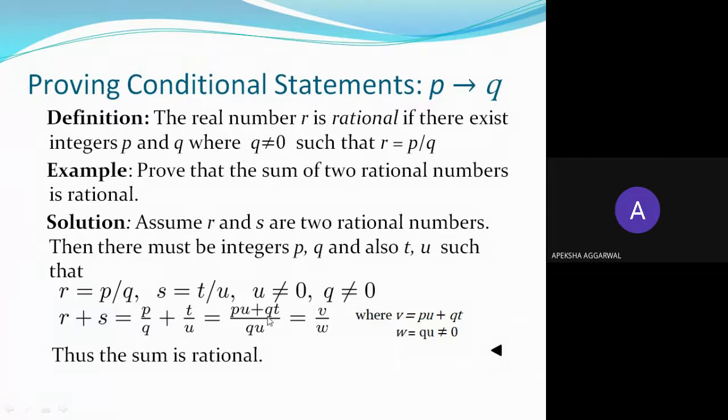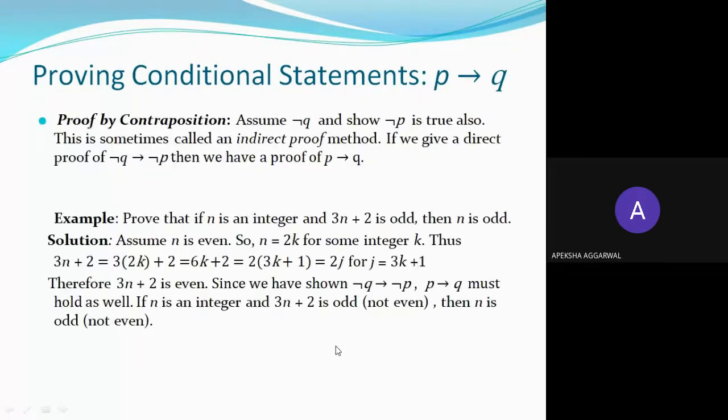If you assume the upper part is equal to v and the lower part is equal to w, then r plus s is represented by v by w. That is, it is also represented in the form p by q, which means that the sum is also a rational number. Also, w will not be equal to 0, because q was not equal to 0 and u was not equal to 0.